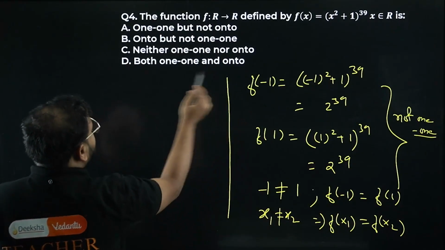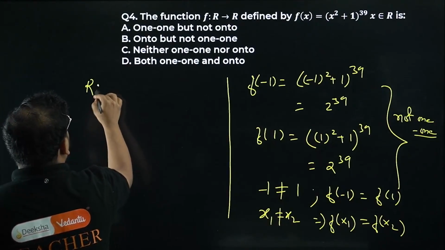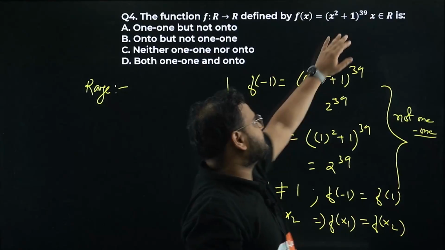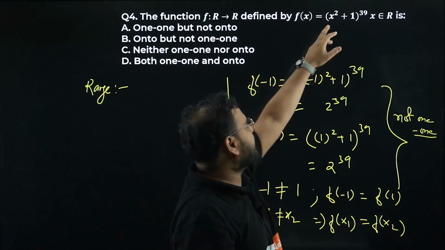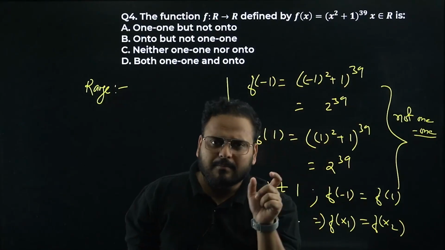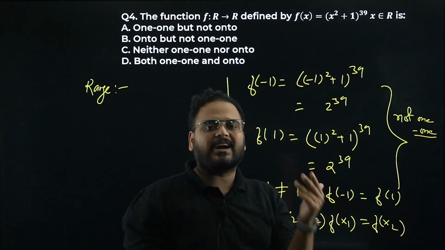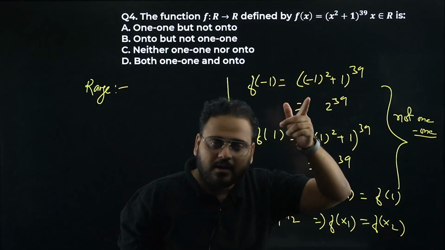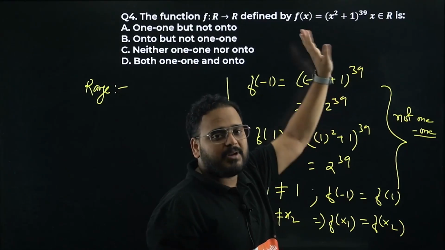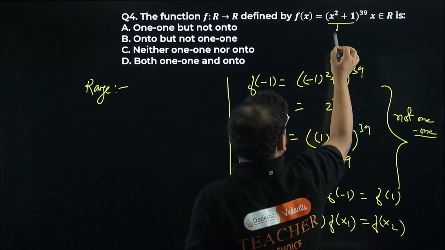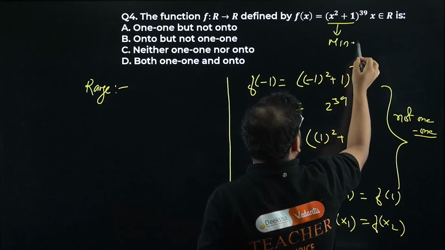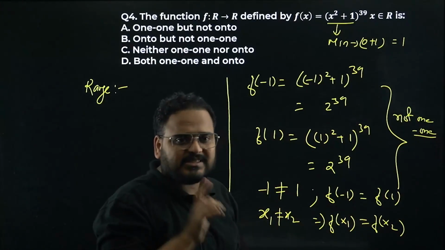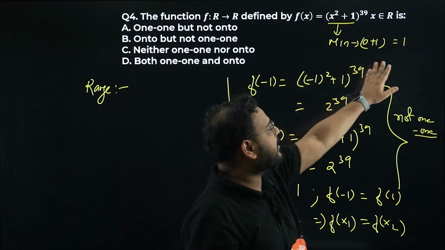Now for onto, you check what the range is. The minimum possible value here will be 1, right? Because any value you take for x, except for 0, becomes some positive number. Whether you take a negative value or a small value doesn't matter. If you take minus 100, it will become plus 100 squared, because we have x square plus 1. So the minimum value of the inside of the bracket will be 0 plus 1, which is 1. So this bracket can be minimum 1.